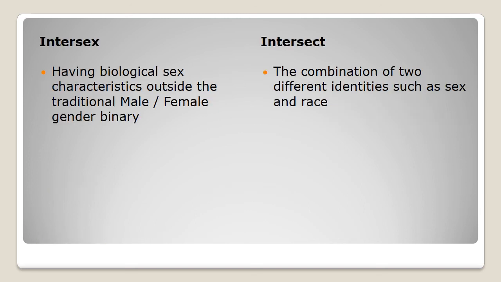Intersex is having biological sex characteristics which are outside the traditional male or female gender binary. Intersect, and that connects to intersectionality, which we're going to talk about next week, is the combination of two different identities, for example, sex and race. These sound very similar, but they mean very different things, so make sure you're using them correctly.